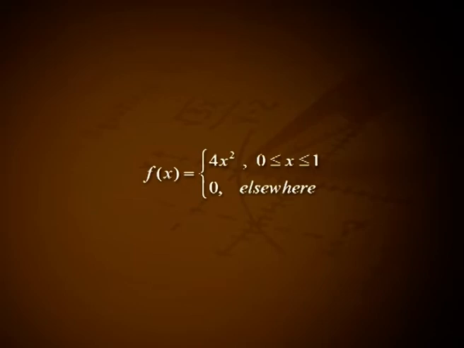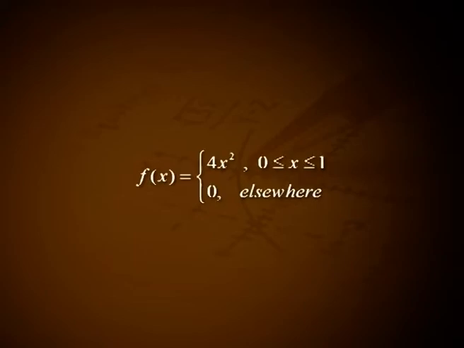Problems. 1. Verify whether the following function is a probability density function of a continuous random variable X. f(x) is equal to 4x squared for 0 <= x <= 1 and equal to 0 elsewhere. Solution. Given f(x) is equal to 4x squared for 0 <= x <= 1 and equal to 0 elsewhere.